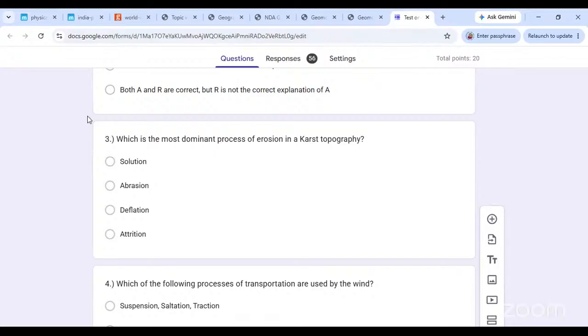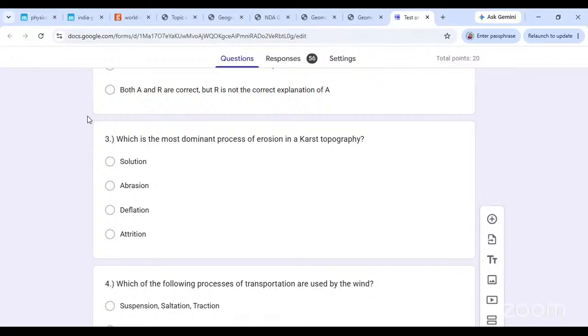This weak carbonic acid goes and reacts with the limestone or the chalk, removes all the calcium carbonate from it by the process of solution and goes its own way. This is how the gaps become wider and larger. The holes are formed in the crust of the rock. So we are saying the process has to be solution.